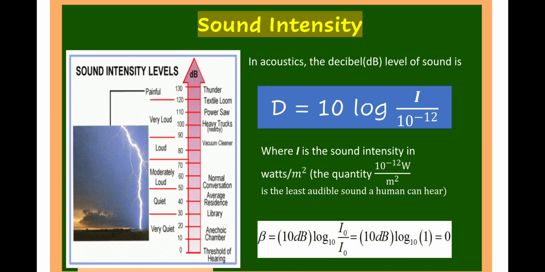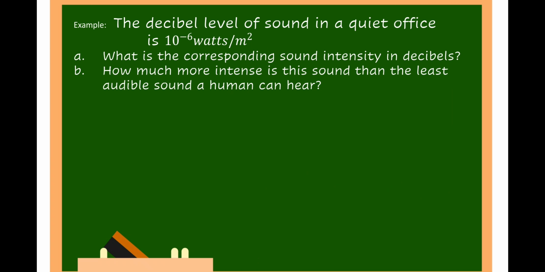Then we also have here an example of the sound intensity. For example, the sound intensity in a quiet office is 10 raised to negative 6 watts per square meter. For letter A, what is the corresponding sound intensity in decibels? Letter B, how much more intense is this sound than the least audible sound a human can hear?